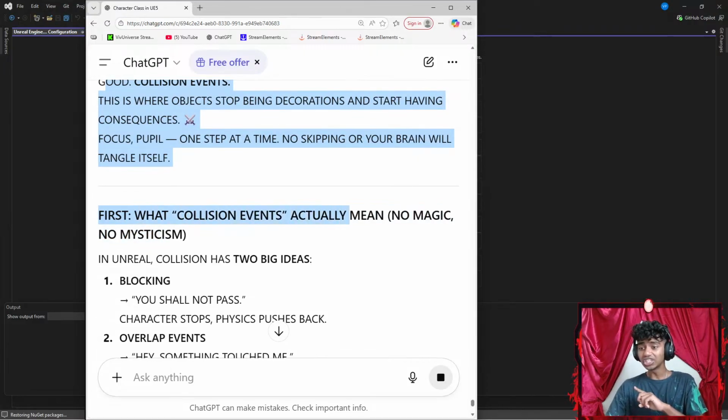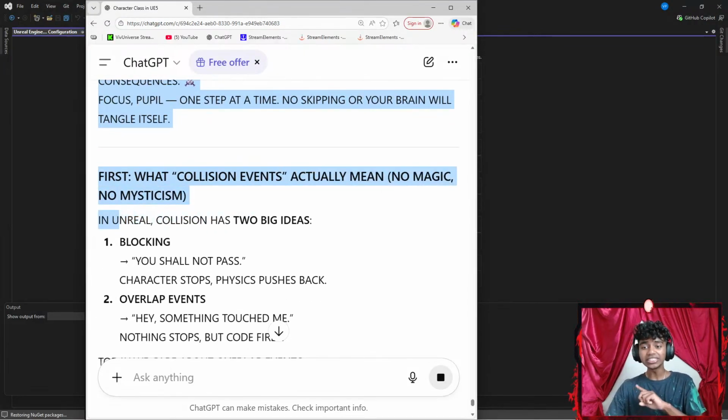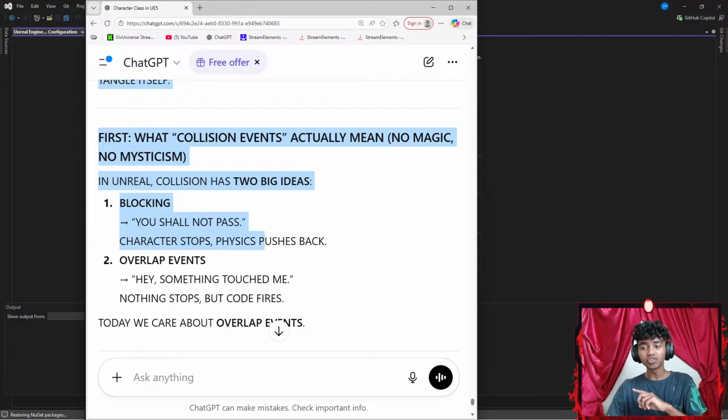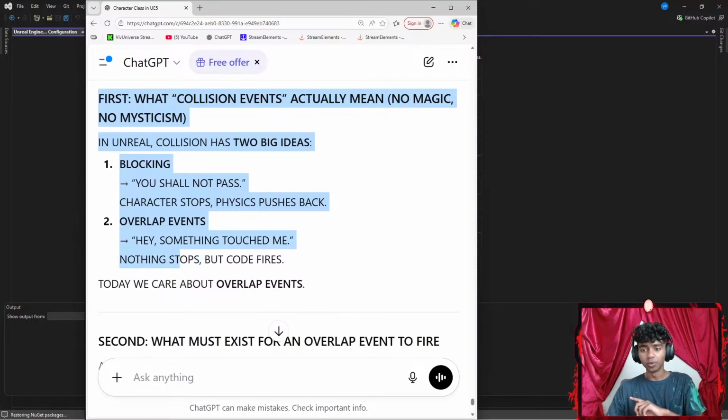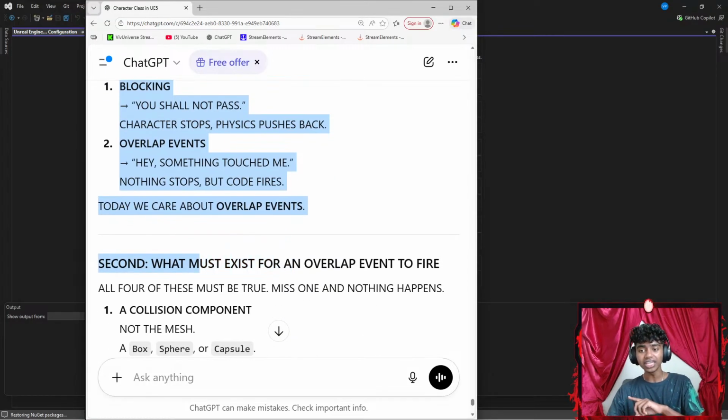First, what collision events actually mean? No magic, no mysticism. In Unreal, collision has 2 big ideas. Blocking, you shall not pass. Character stops. Physics pushes back. Okay, physics pushes back, I see. Overlap events. Hey, something touched me. Nothing stops but code fires. Today we care about overlap events, I see.